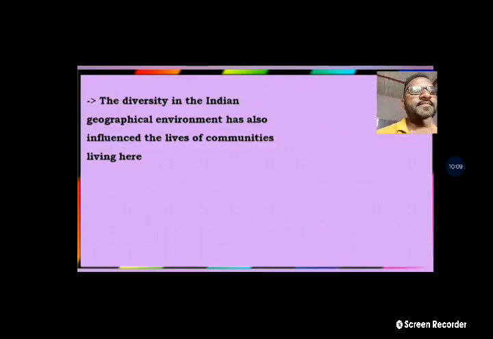So dear students, we are continuing the chapter tomorrow, and note down today's homework. Today's homework is: write the geographical features of the Deccan Plateau. Understood? Write the geographical features of the Deccan Plateau. Okay, take care.